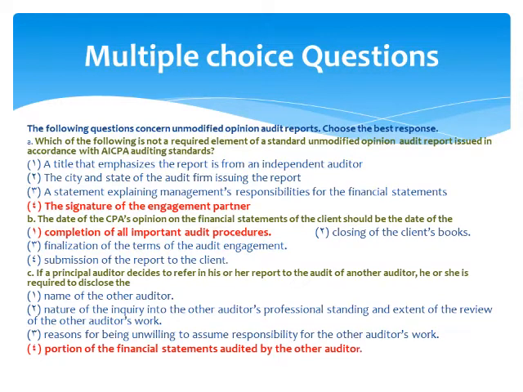Number 3. If a principal auditor decides to refer in his or her report to the audit of another auditor, he or she is required to disclose when there is more than one auditor, so the principal auditor should refer to the portion of the financial statement audited by another auditor. So the correct answer is option number 4.